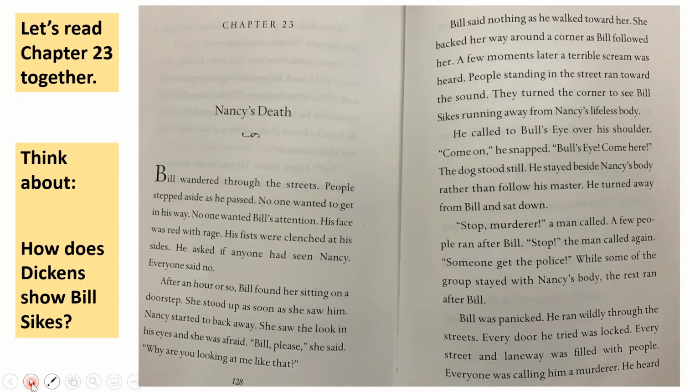If her body is lifeless, what does that mean Bill has done to her? Have a think about that.